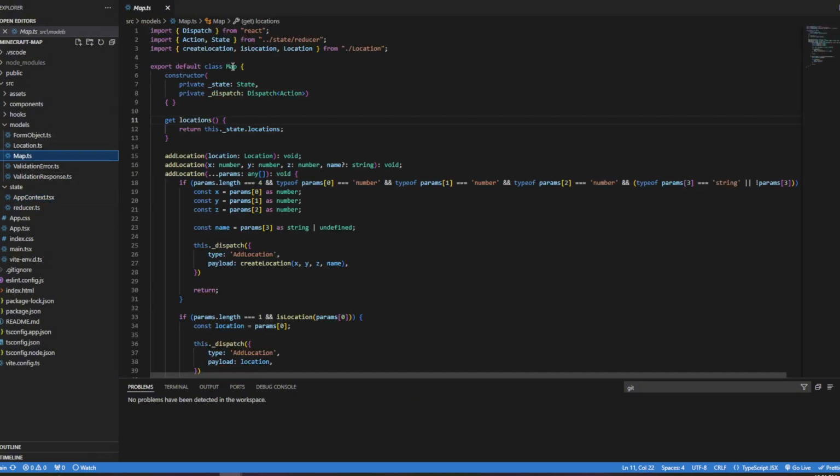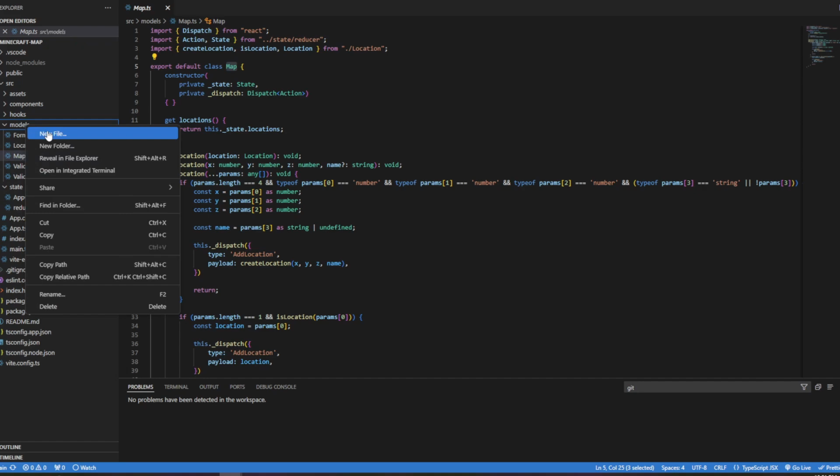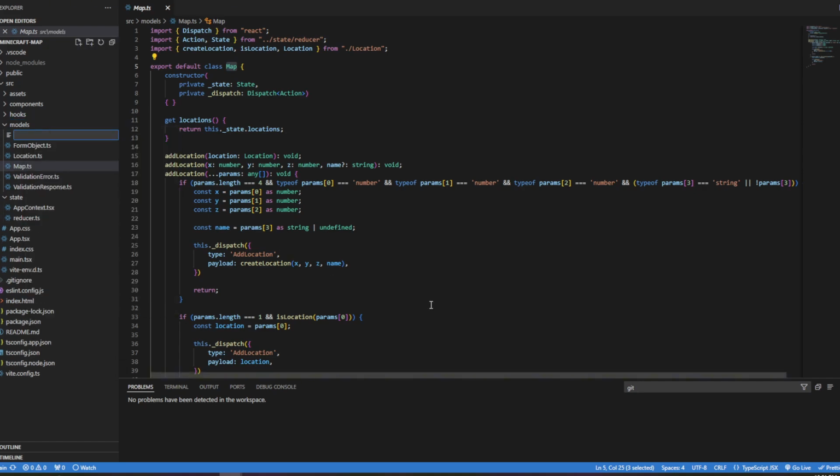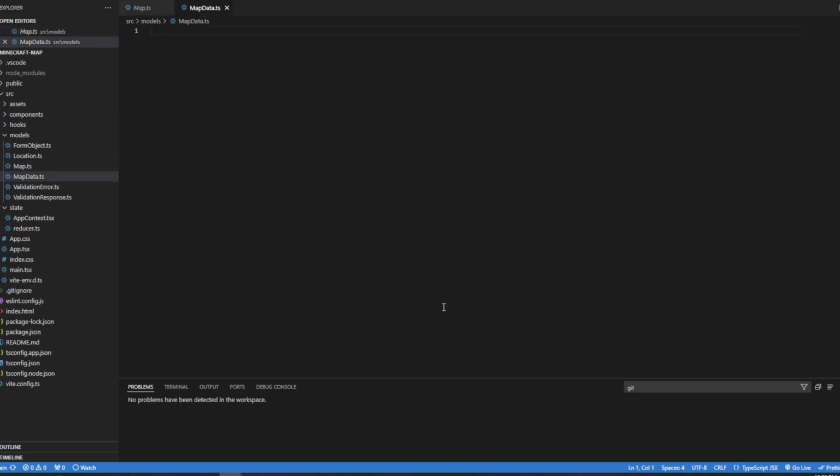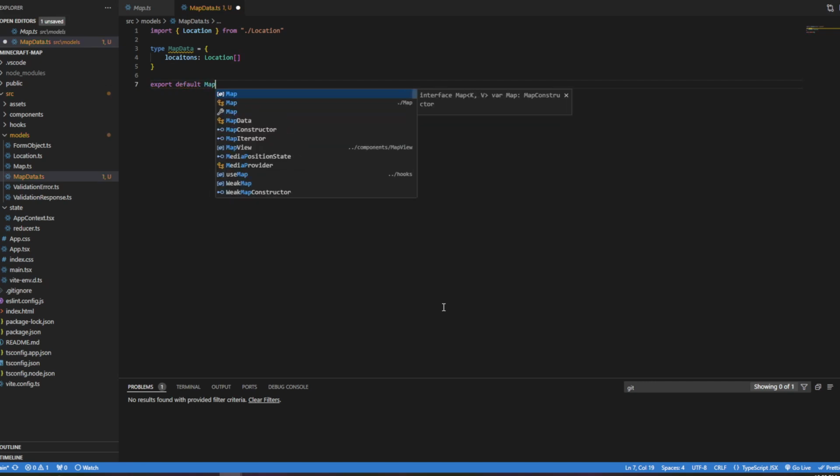The only issue is I already have an object called map, and there's also another object in JavaScript called Map. So I'm just going to call it map data, mapdata.ts. This is going to be a type. Map data is going to have basically locations, which is going to be an array of our location. And I'm going to export default map data.